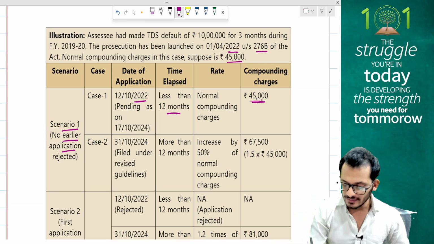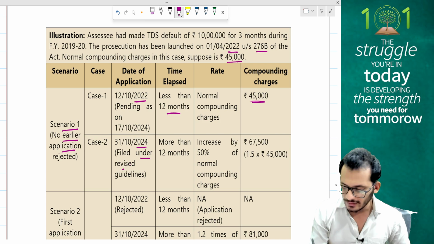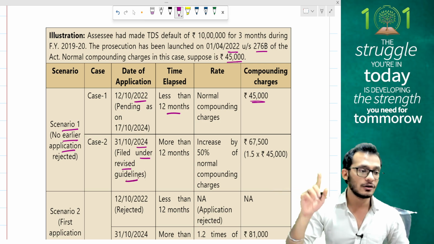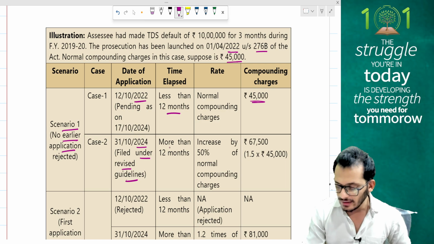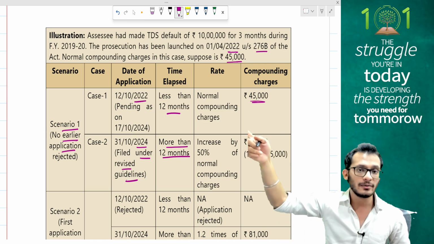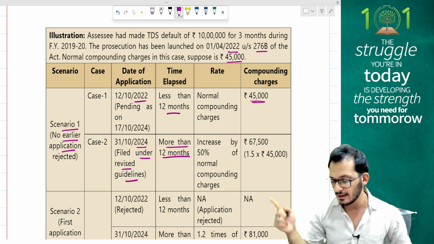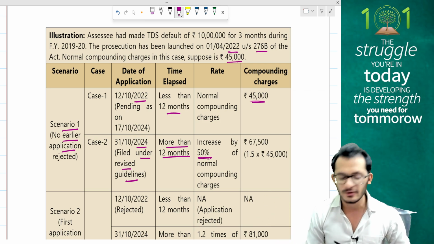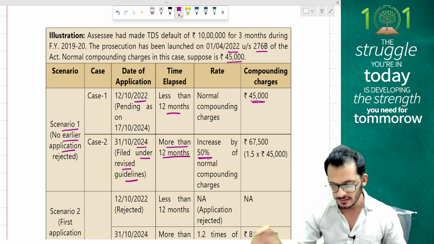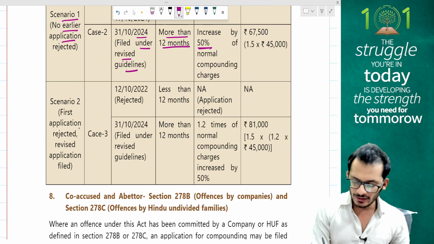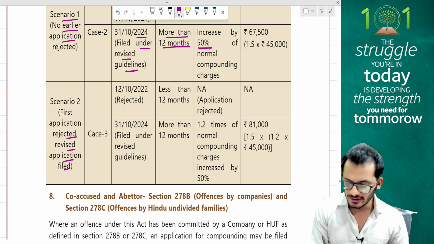First offence. Second, 31st October 24, filed under revised guidelines. Now this is happening on 31st October, people, which is after the guidelines increase, and it is more than 12 months because it is after 2022. This is the second application which is filed, and therefore will be increased by another 50% of the compounding charges.